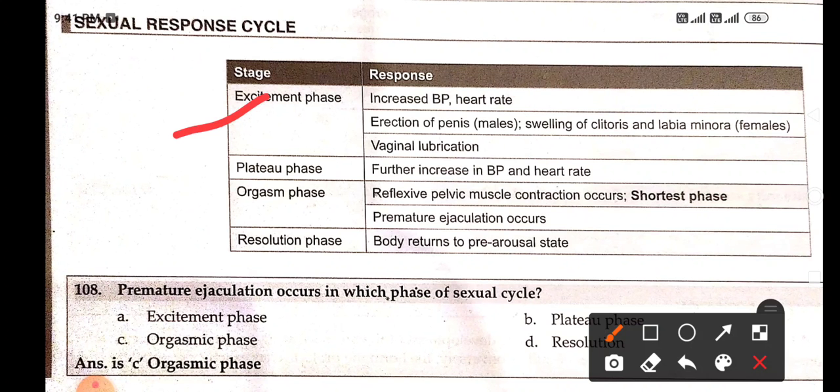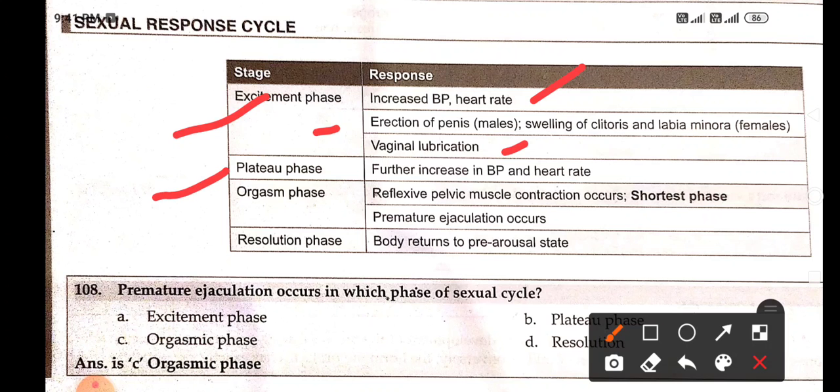In excitement phase, there is increase in BP, heart rate. When you see a beautiful girl in front of you, then blood pressure and heart rate increase. Erection of penis in male, swelling of clitoris in female, because these both opposite sexes attract towards each other. So this is a physiological phenomenon. In female there is clitoris and labia minora. Vaginal lubrication occurs in excitement phase.